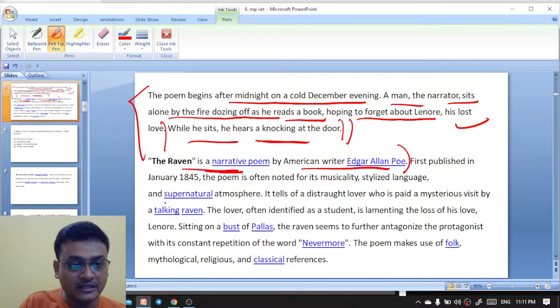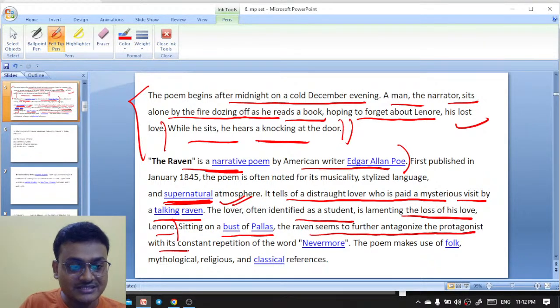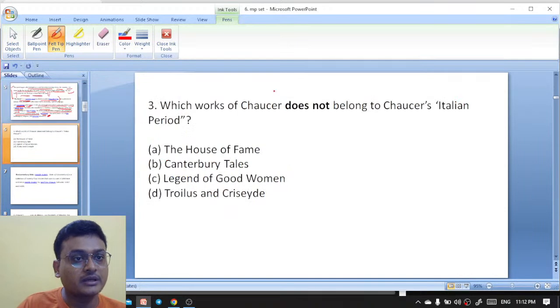The elements of supernatural can be found in that work, where it tells of a distraught lover who is paid a mysterious visit by a talking raven. The lover, often identified as a student, is lamenting the loss of his love, Lenore. Sitting on a bust of Pallas, the raven seems to further antagonize the protagonist with its constant repetition of the word nevermore. So the constant repetition of the word nevermore can be found in this poem.